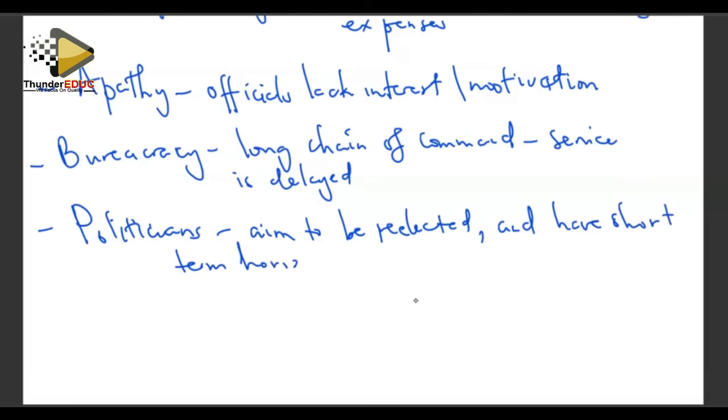A person who has a short-term horizon does not focus on the long term. What they are focusing on is getting into office; they perform the immediate duties so that they keep their position and get re-elected into office.